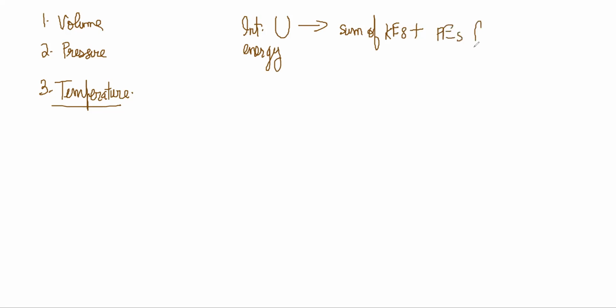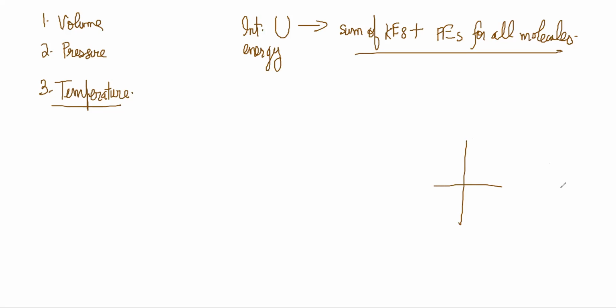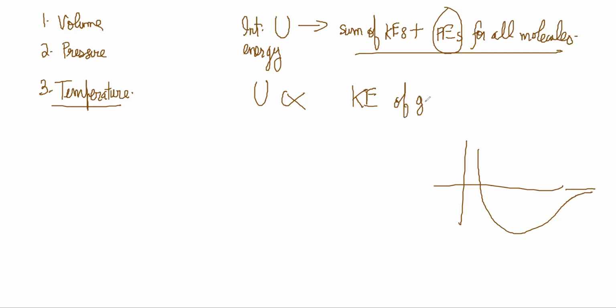Now, in a gaseous case, there is very little potential energy because we saw in that curve that potential energy was tending to zero. Potential energy is not there for gases, but kinetic energy is there. So internal energy is proportional to the kinetic energy of motion of the gas molecules.